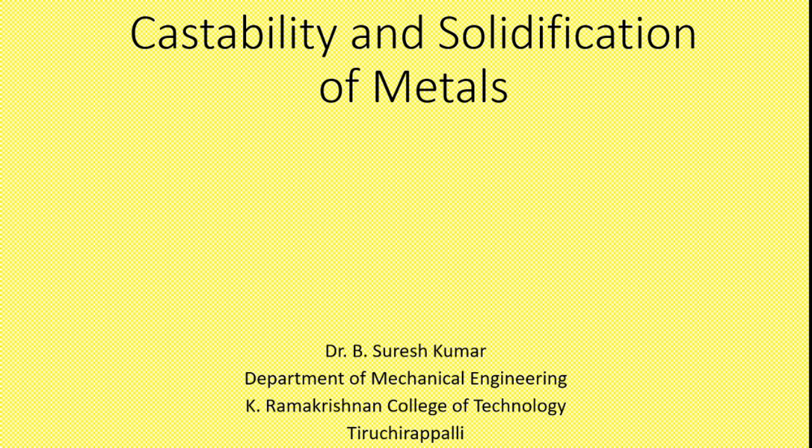Good day to all. Today our topic is castability and solidification of metals. Here, what is castability? The casting process is used to manufacture the primary raw material for secondary manufacturing processes, which means we need ingots, slabs and blooms from a primary manufacturing process.